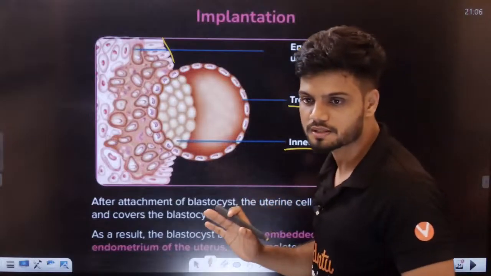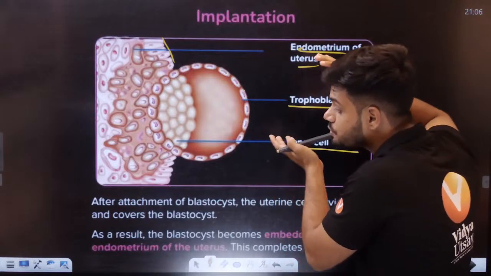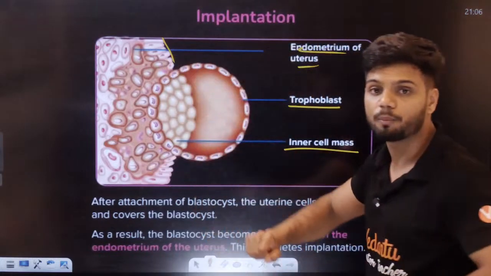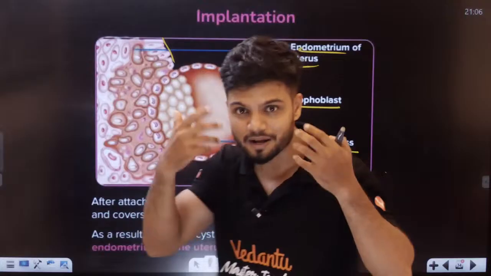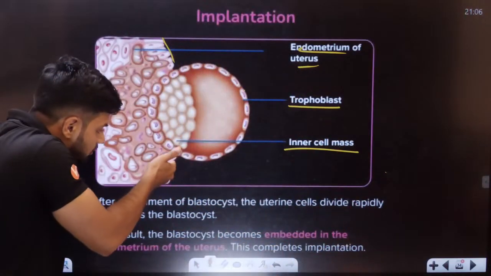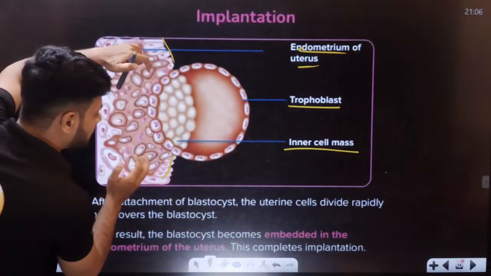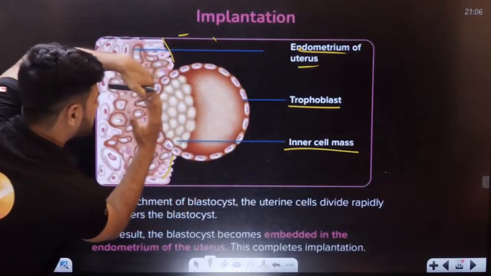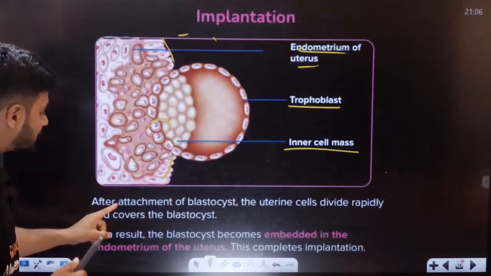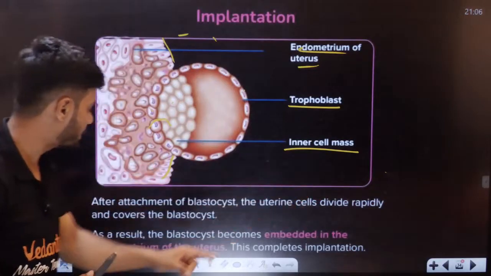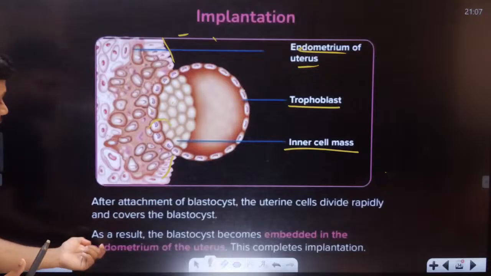This outer part is called what, students? The endometrium layer on the outside. This entire blastocyst will go and attach to the endometrium layer, which is very thick right now. Now what happens? Try to imagine. The uterine tissue will undergo rapid multiplication and completely engulf the blastocyst on the inside. After attachment of the blastocyst, the uterine tissue divides rapidly and covers it. As a result, the blastocyst becomes embedded in the endometrium layer.